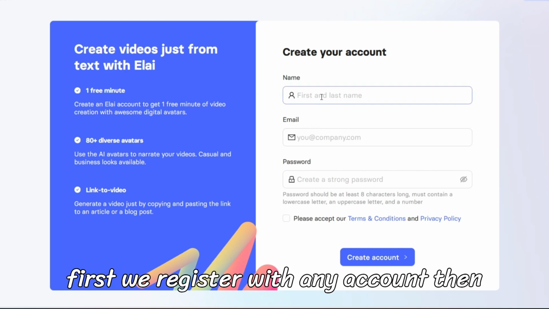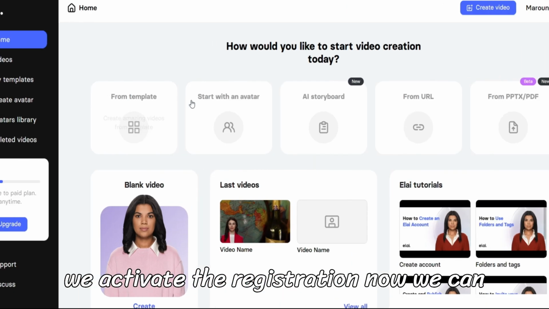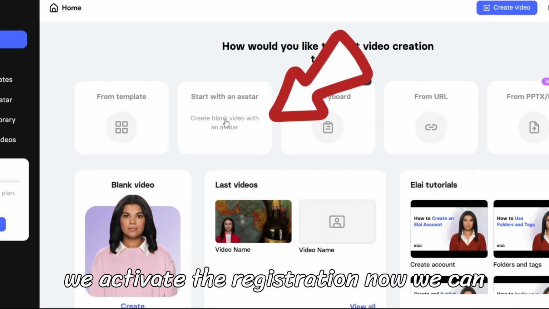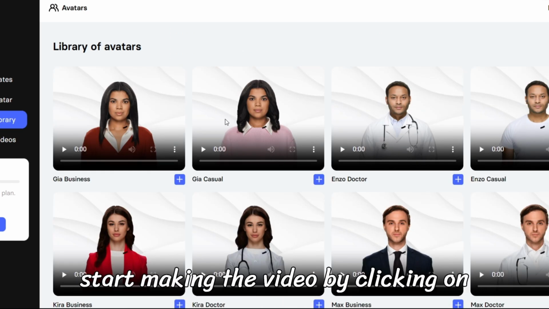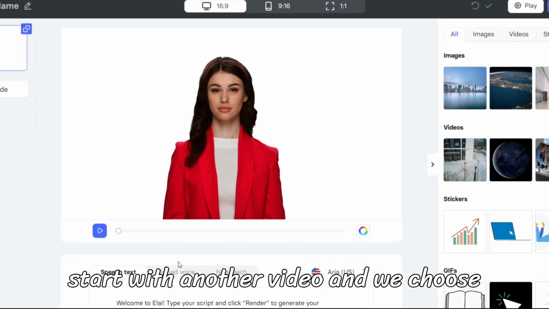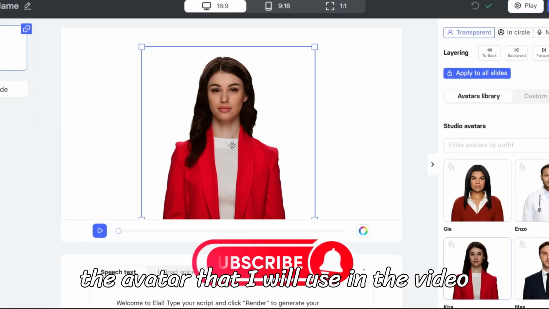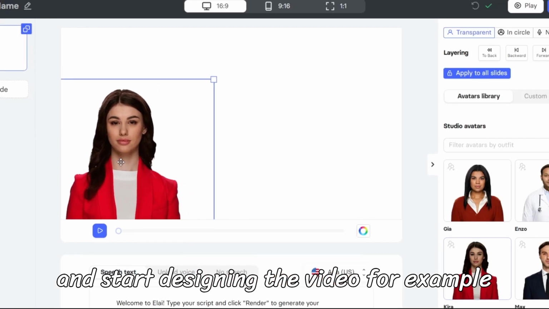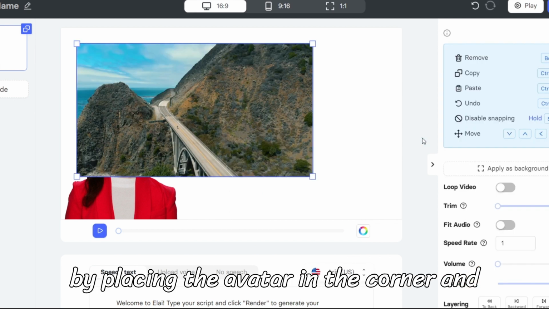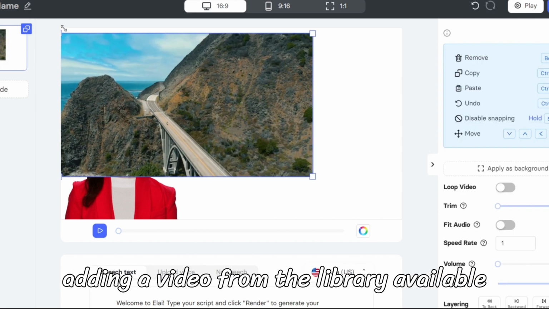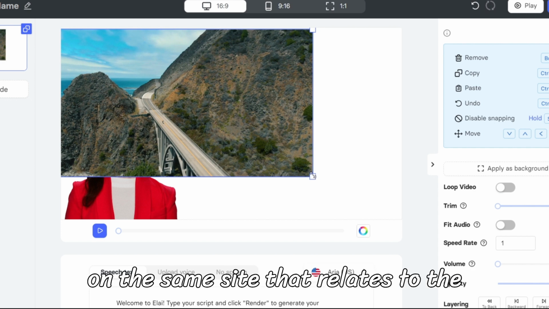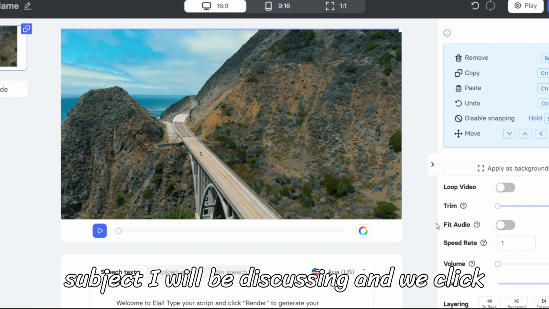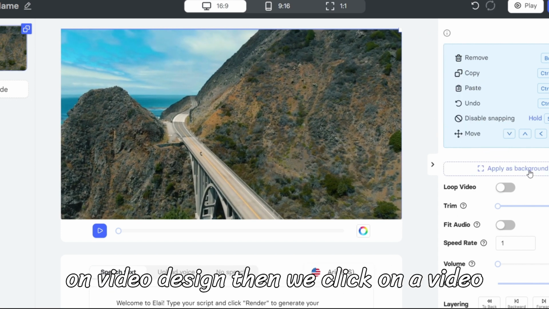First, we register with any account, then we activate the registration. Now, we can start making the video by clicking on Start with another video, and we choose the avatar that I will use in the video and start designing the video, for example by placing the avatar in the corner and adding a video from the library available on the same site that relates to the subject I will be discussing, and we click on Video Design.